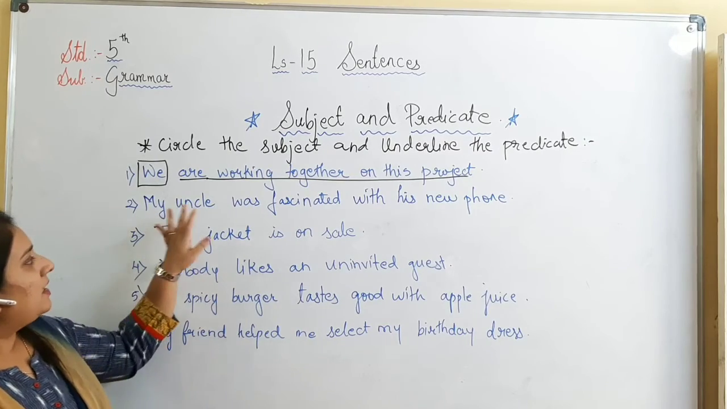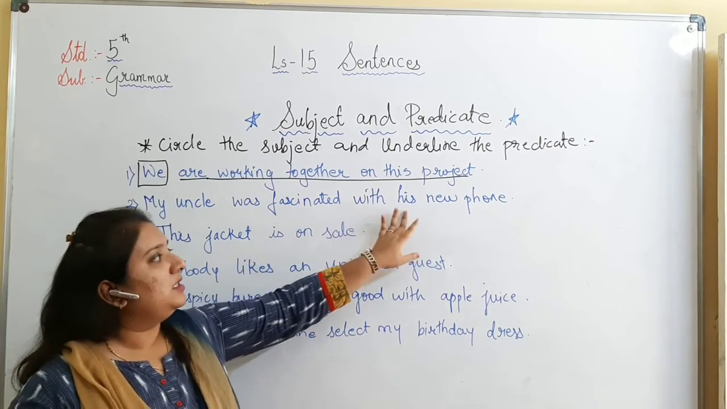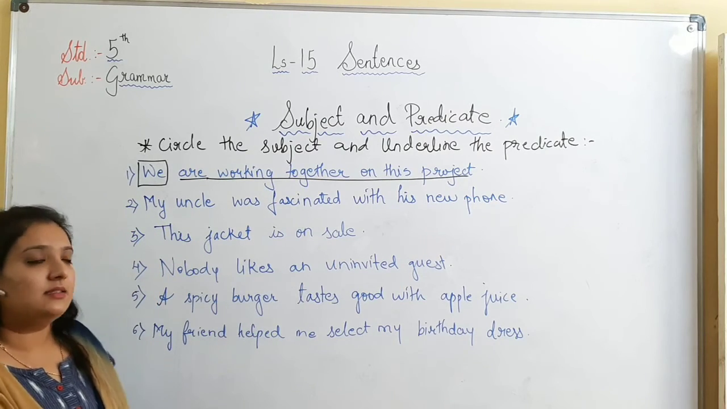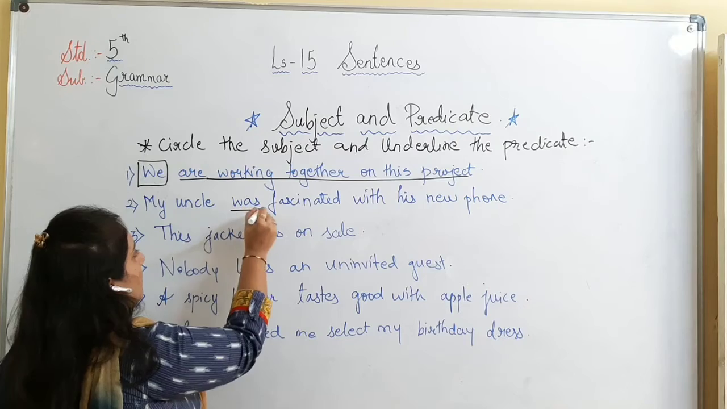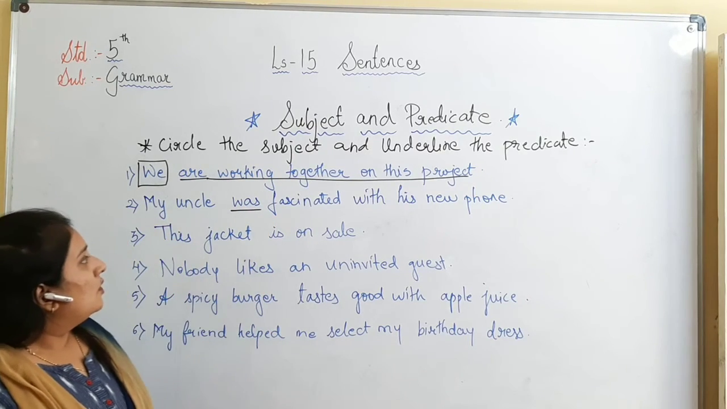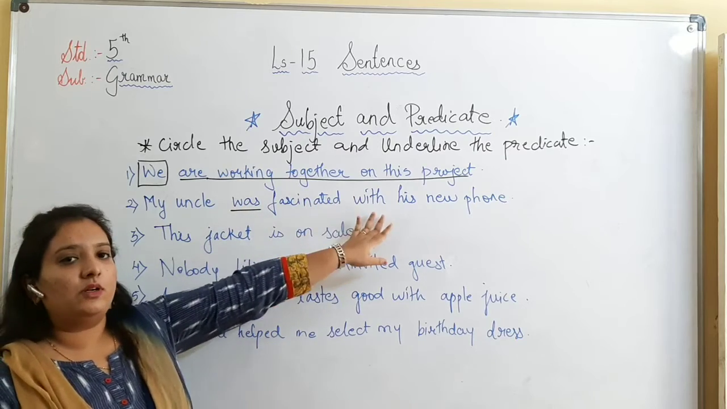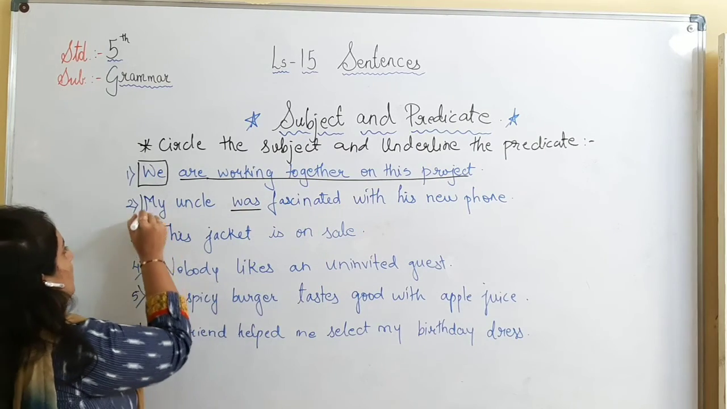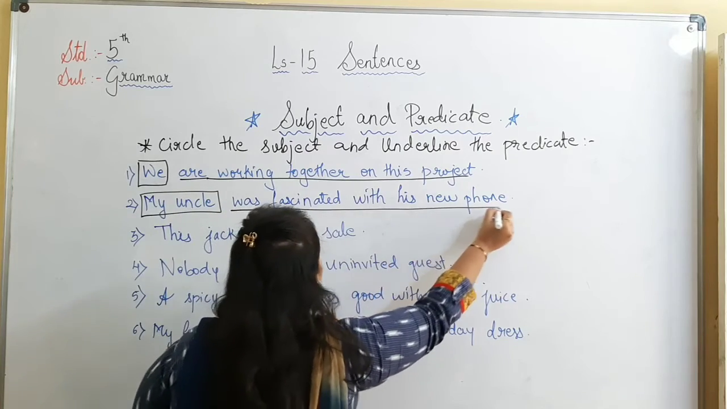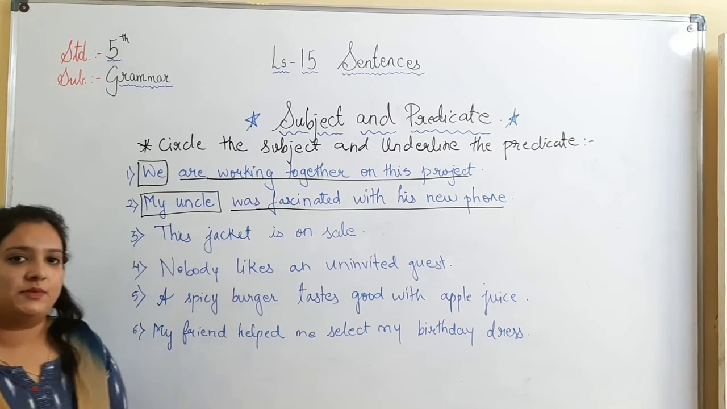Second, my uncle was fascinated with his new phone. We have to find the verb. So what is the verb in this sentence? Was. So if I ask the question who and what, who was fascinated with his new phone? My uncle. So my uncle will be the subject and was fascinated with his new phone will be the predicate.